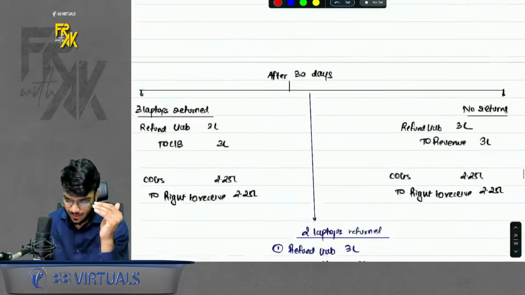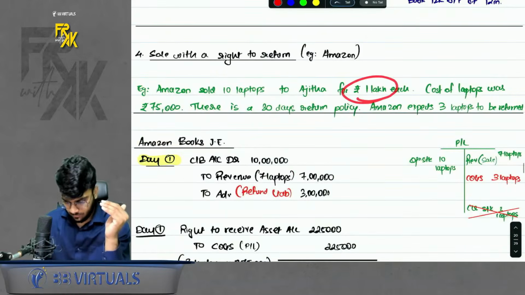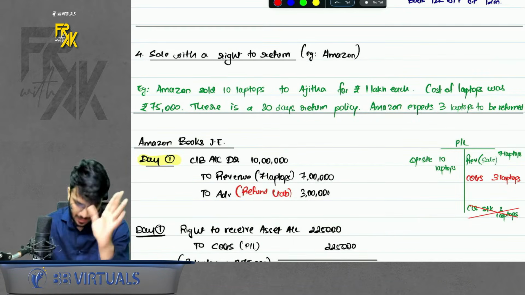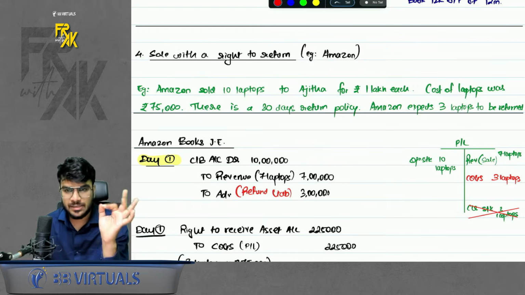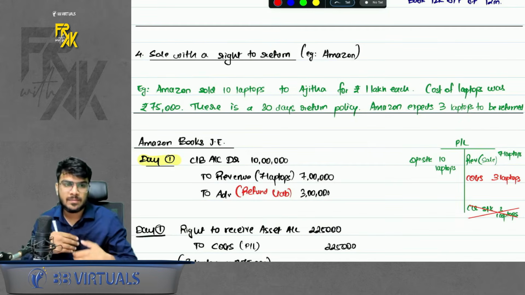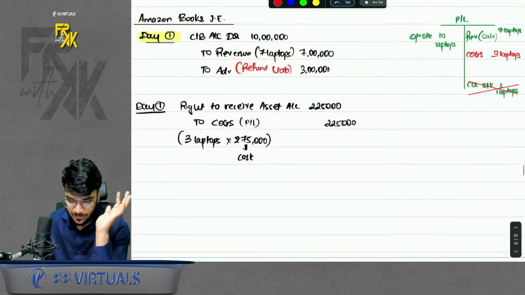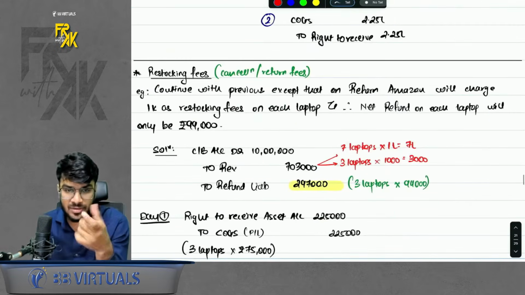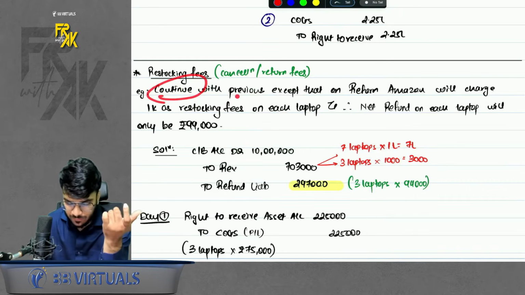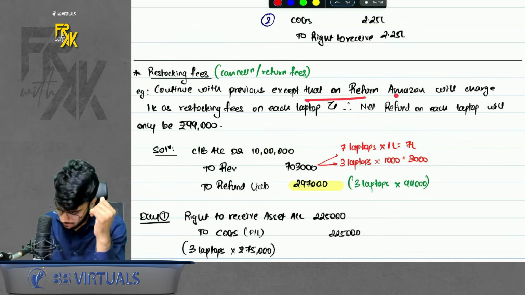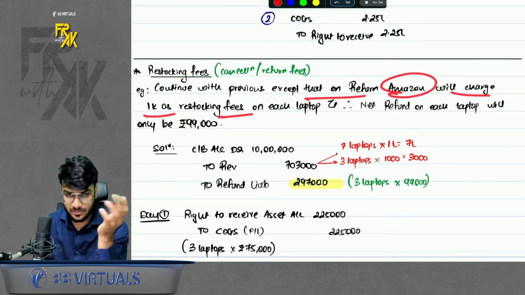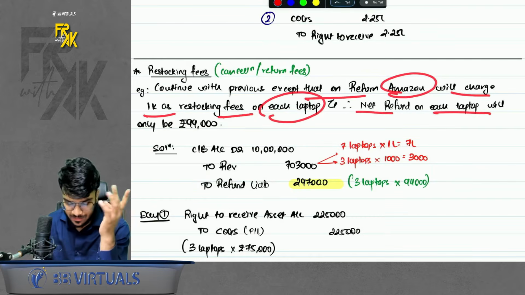Okay, that means if the customer returns the laptop, ideally customer should get full 1 lakh. Amazon says we will deduct 1000 for each laptop, because ideally we will incur some charges again, packaging charges, delivery charges. So Amazon will return only 99,000 rupees. That means Amazon is charging 1000 as restocking fees. So you can see here, continue with previous example, that on return, Amazon will charge 1000 as restocking fees on each laptop, and net refund on each laptop will be 99,000 only.